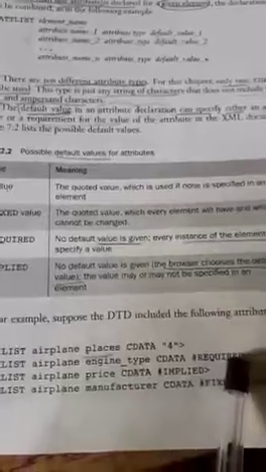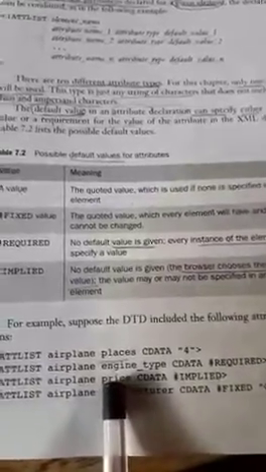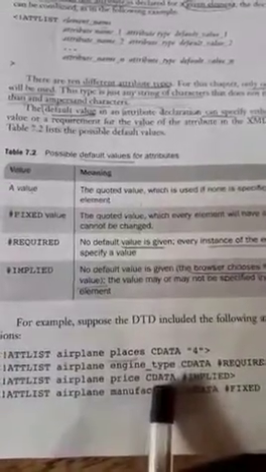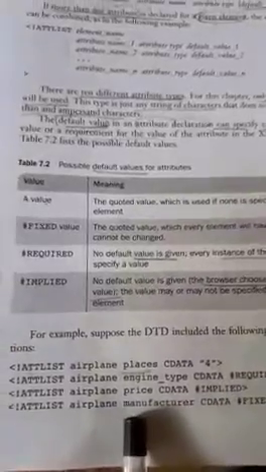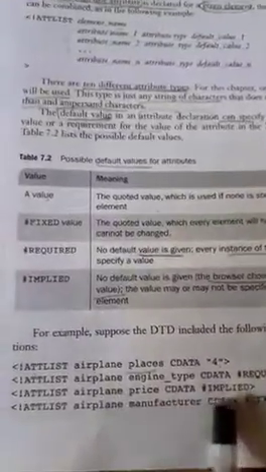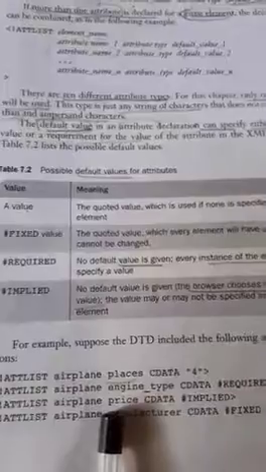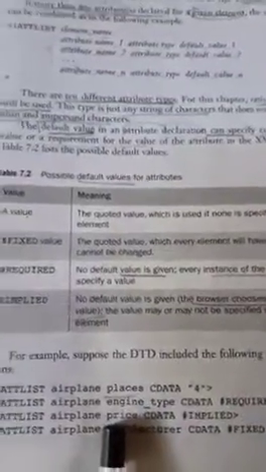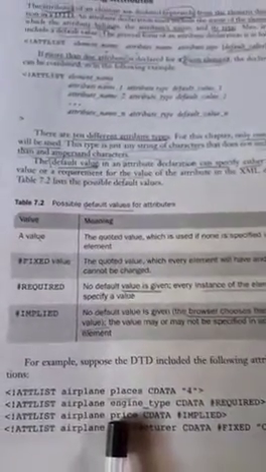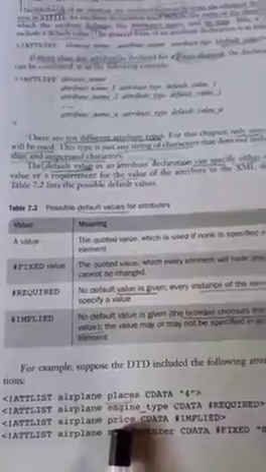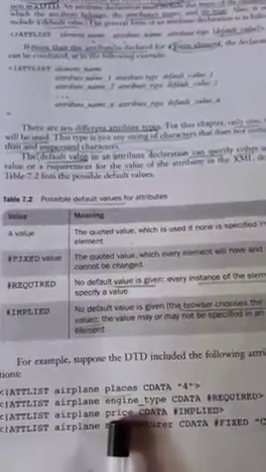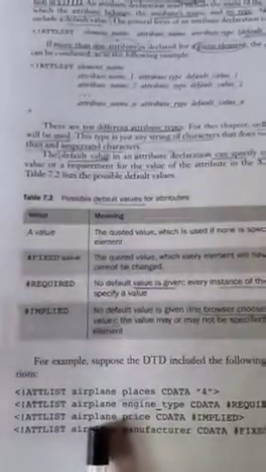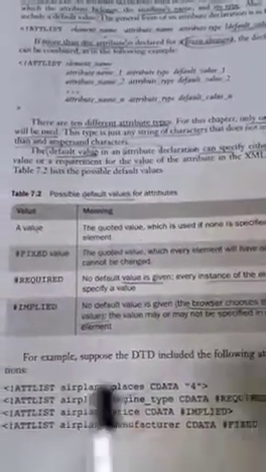This one is required. This one is the price attribute, and its data type is CDATA. This is implied. And the manufacturer is CDATA. As I already said, in this example we only give the character data type for the attributes. Nothing else is given.